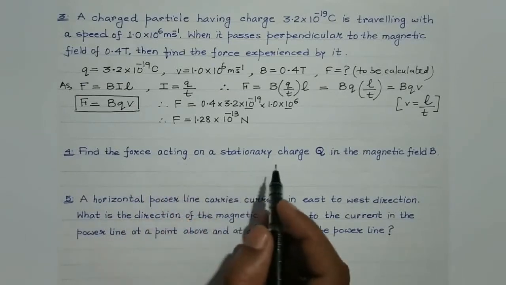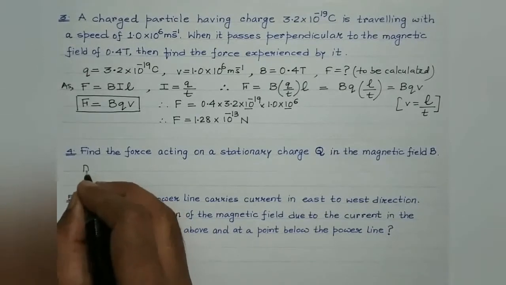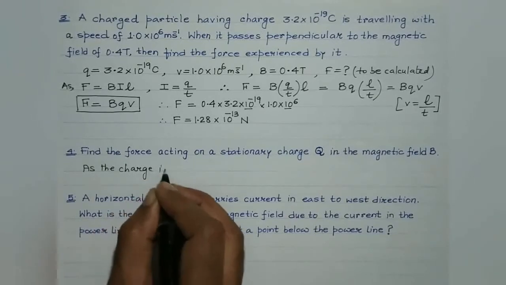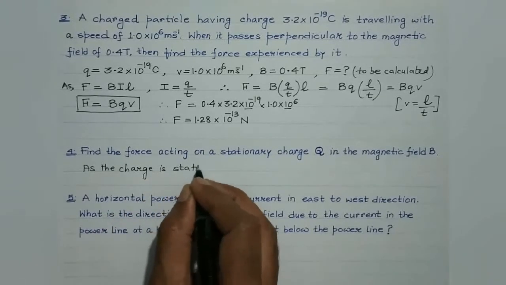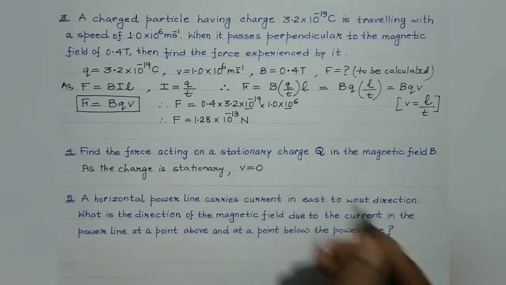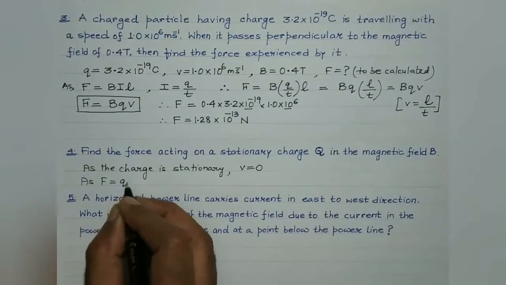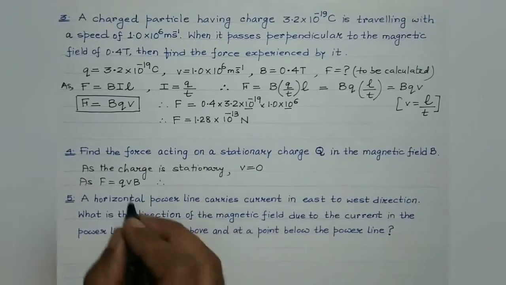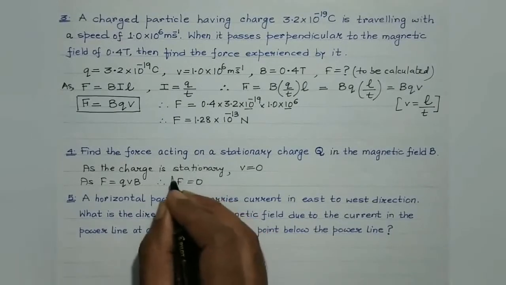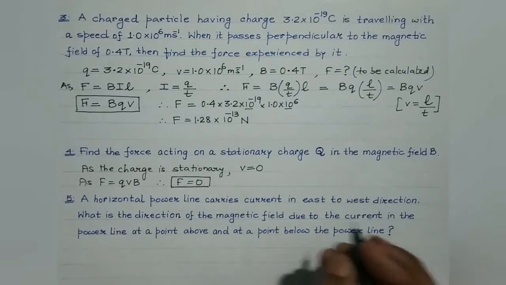Find the force acting on a stationary charge capital Q in the magnetic field B. Now, as the charge is stationary, stationary means charge is at rest, its velocity would be equal to 0, isn't it? As F is equal to QVB, therefore, velocity 0 means force would be equal to 0. So remember students, a charged particle at rest do not experience any magnetic force.